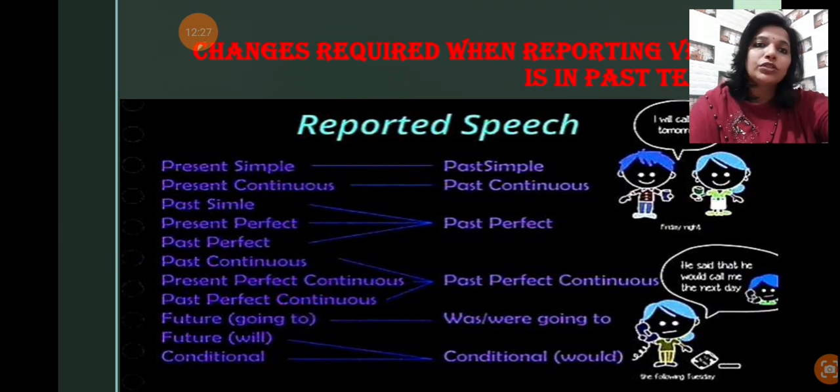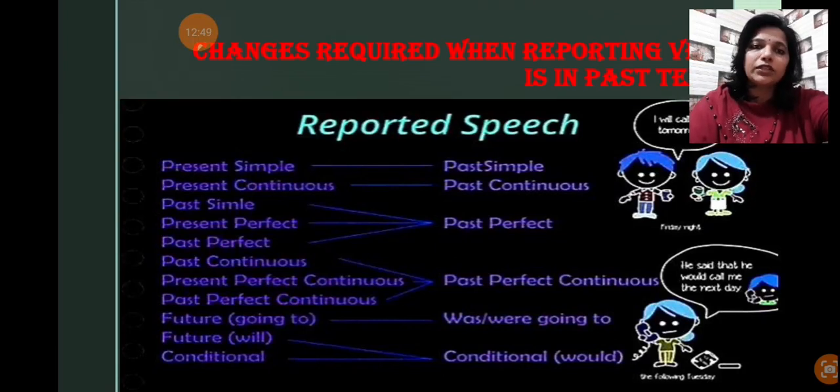So these also will change into three forms. As we have mentioned, present continuous will change into past continuous, but past continuous itself will change into past perfect continuous.